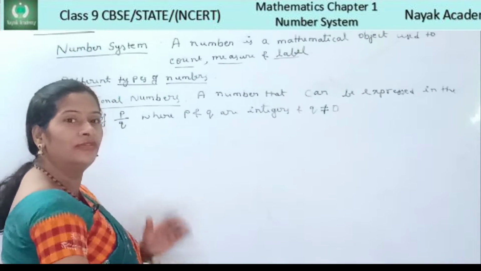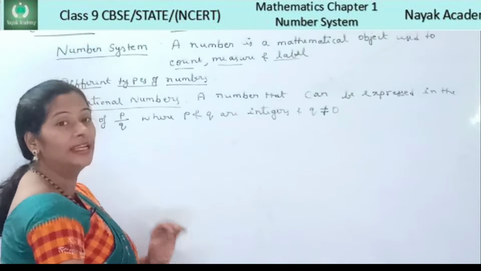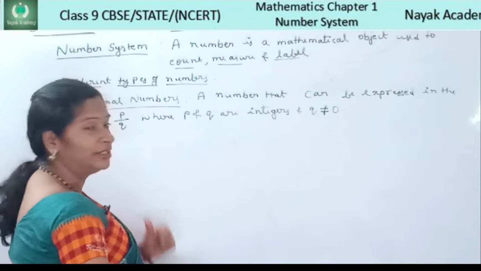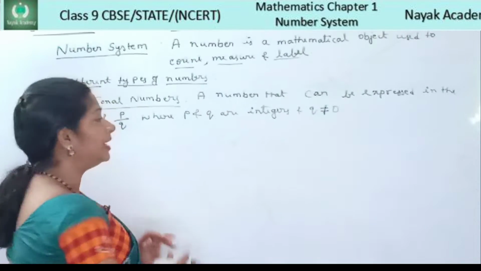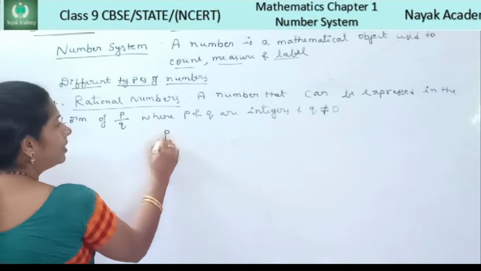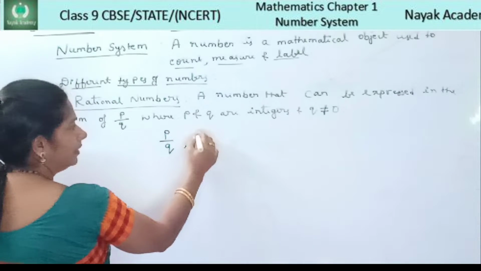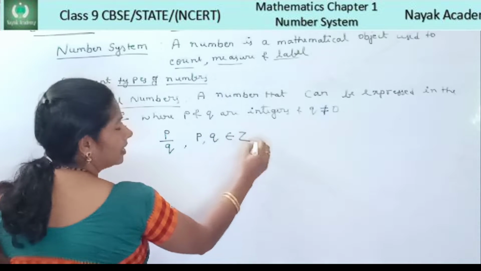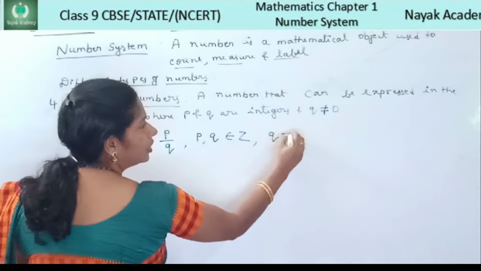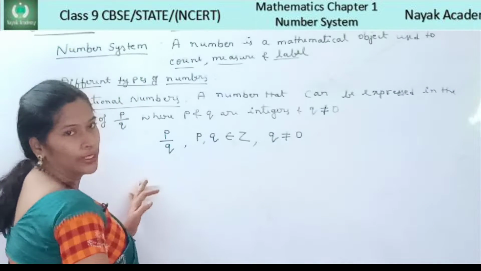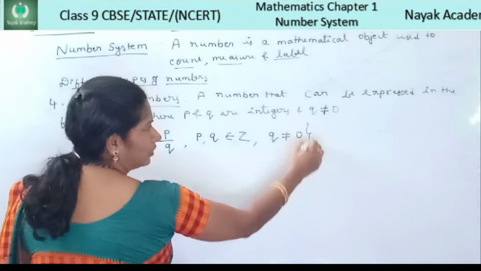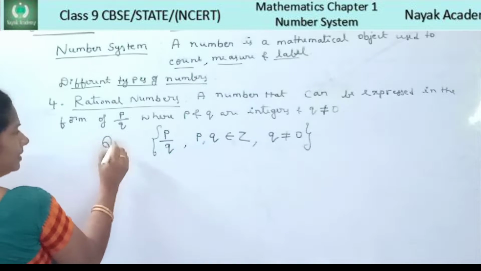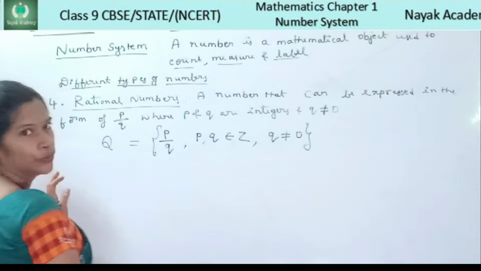Now let us learn the fourth type of numbers, that is rational numbers. A rational number is nothing but a number that can be expressed in the form p by q, where p and q are integers and one more condition, q should not be equal to 0. Such type of numbers we call rational numbers and it is denoted by the symbol capital letter Q.